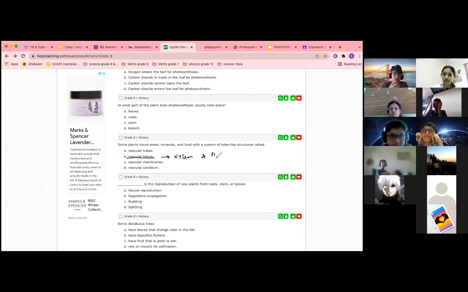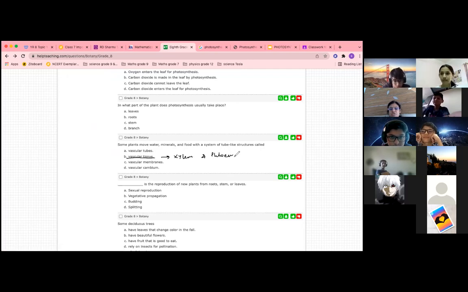Xylem and phloem. Do you remember what is xylem used for and what is phloem used for in transport? Xylem is used to carry minerals and phloem is used for food. Phloem is used for water. You are saying it the wrong way around. Xylem is used for water and minerals and phloem is used for food. Correct. Food.